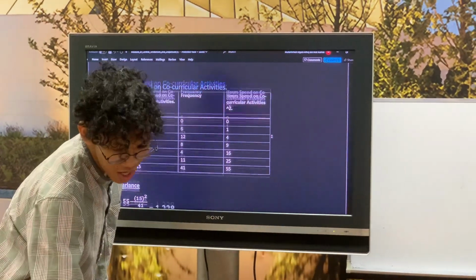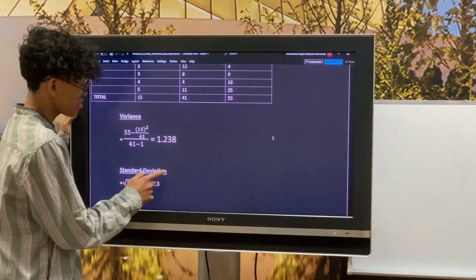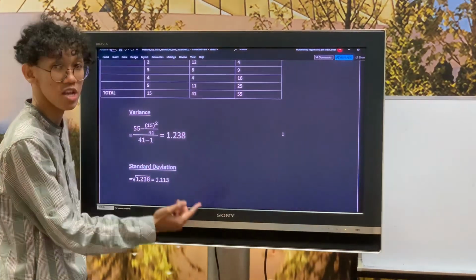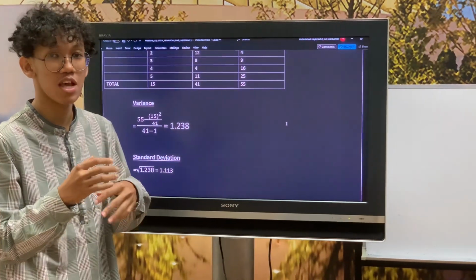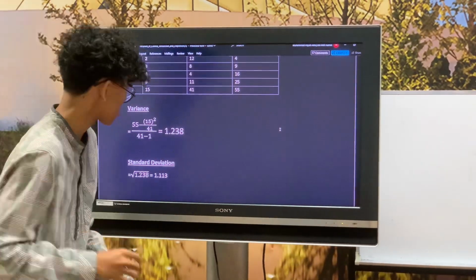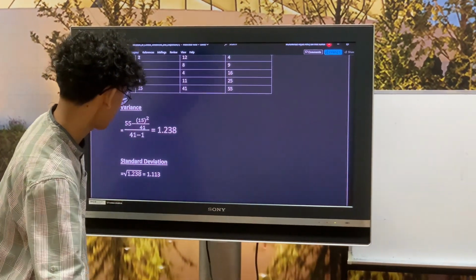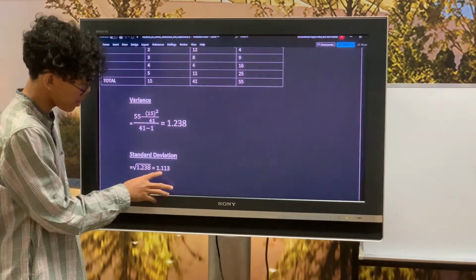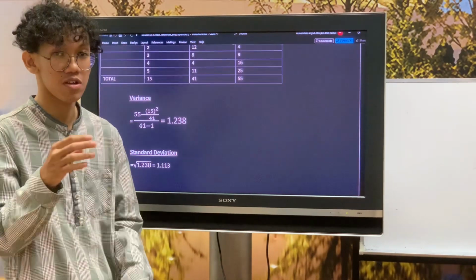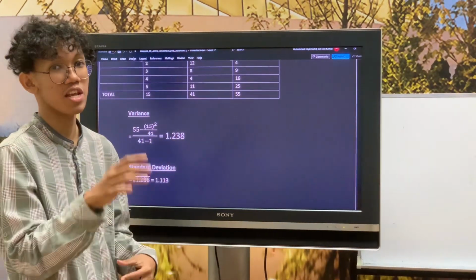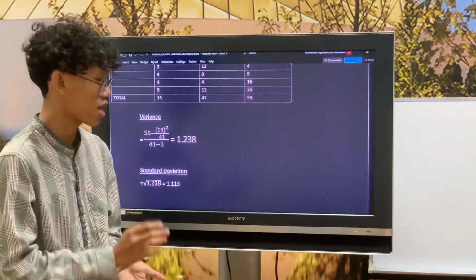Our variance for this table is 1.238, which means that the data doesn't differ as much from one to another. And for the standard deviation, we have 1.113, which means that the amount the data differs from the mean is not that much.